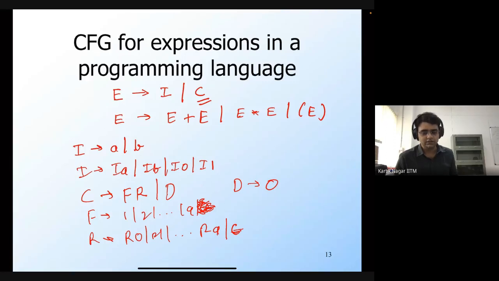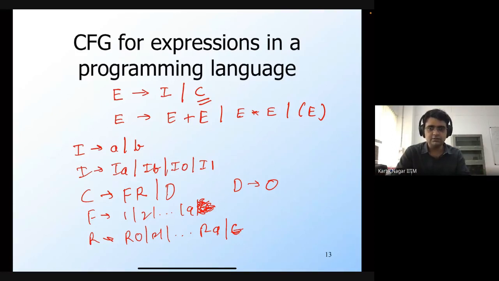So what will be the start state? This particular set of whole numbers is not the language we are generating. This language is a part of a bigger language, which is the language of expressions in a programming language.